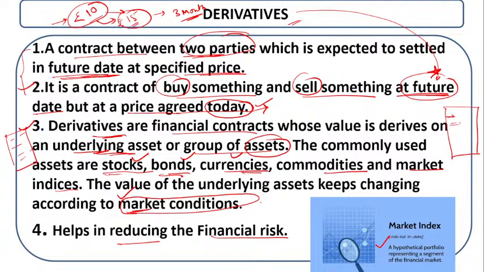When the price is going to increase, you can sell it. There is very much up and down in the market, so there is a financial risk. Derivatives help to reduce your financial risks. Clear? So these are the features of derivatives.